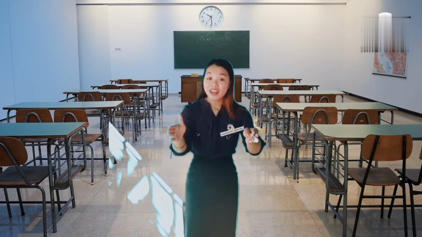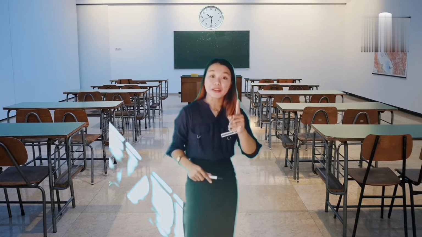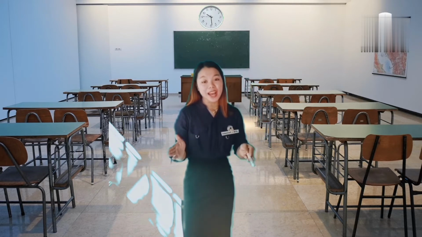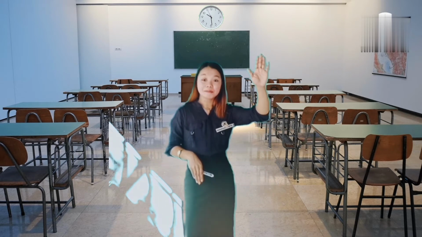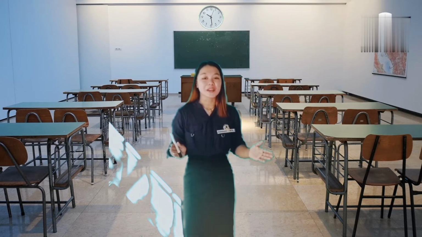Okay, your task is to arrange the words and phrases to create a meaningful, accurate sentence. But remember, don't show it to your classmates. So, I will give you 2 minutes to think and write your answer on the space provided in the paper strips. And remember to include your names. Are you still with me? Did you understand? So, do you have any questions? Okay, ready? Your time starts now.